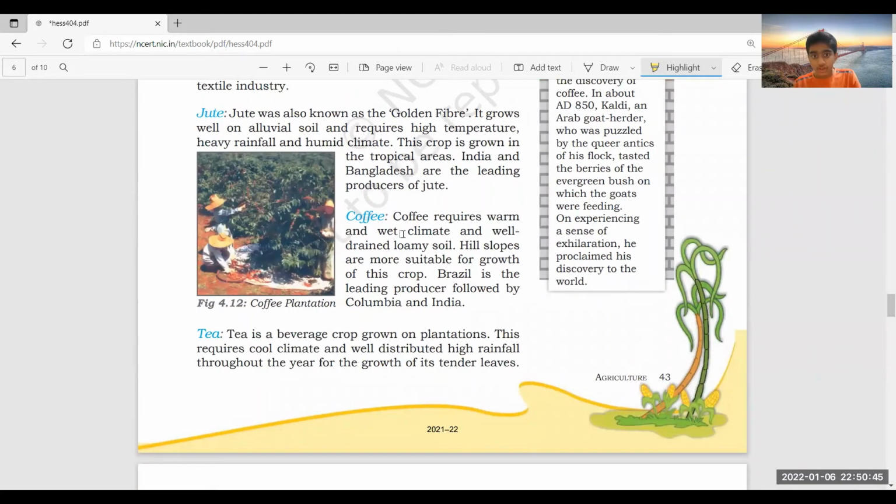Coffee is a beverage crop and it requires a warm and wet climate and well-drained loamy soil. So these are a few conditions which coffee will support. And it is mostly grown in hilly areas, like beverage crops you see in India, the West Bengal region, the Assam region. And leading producers of coffee are Colombia and India, right?